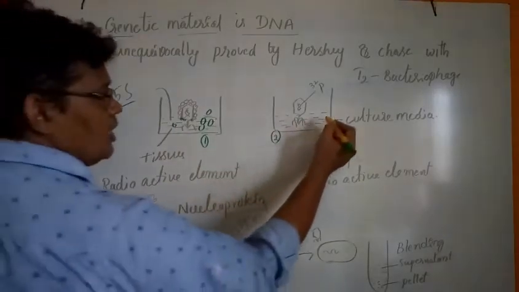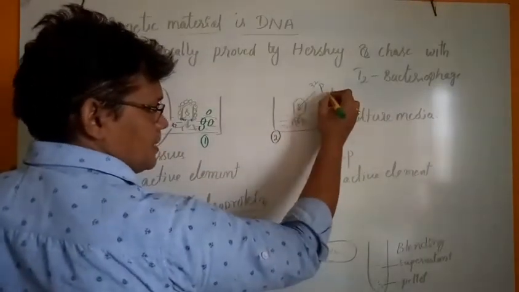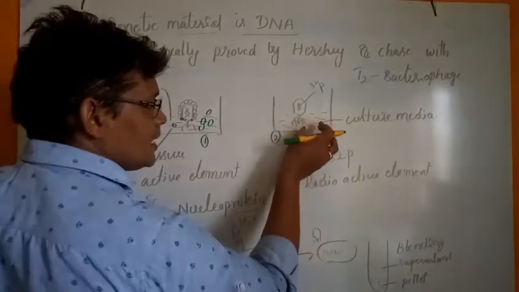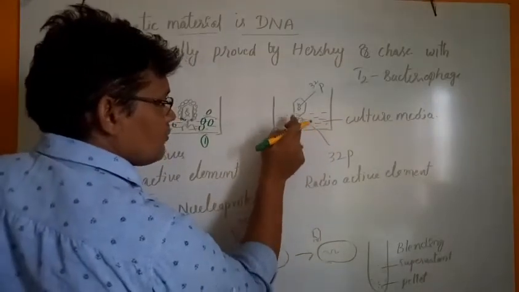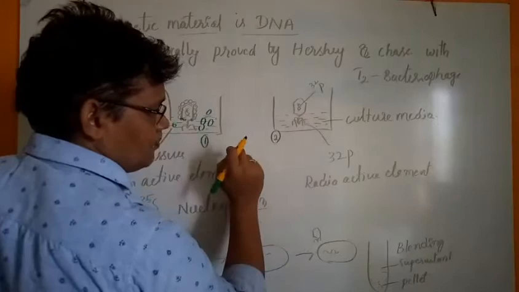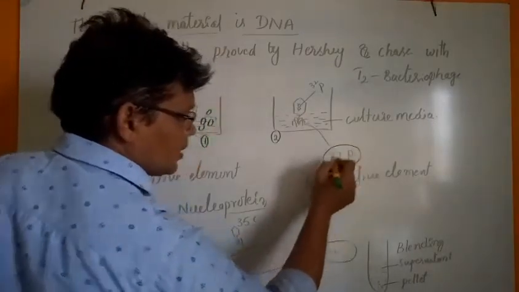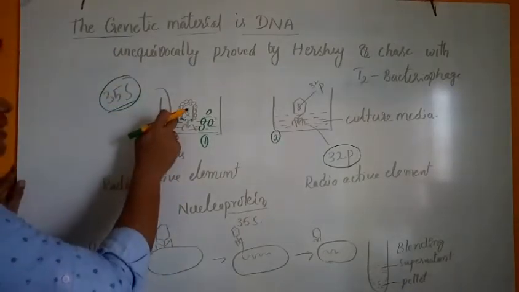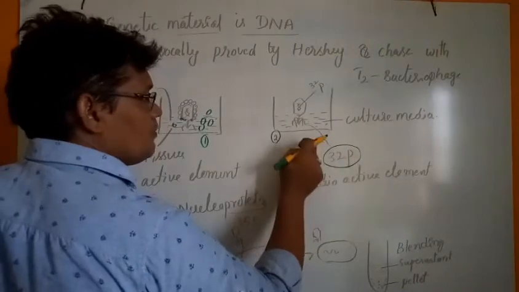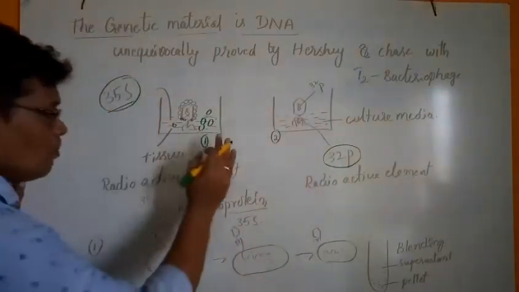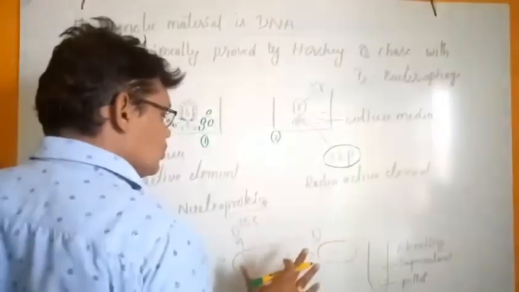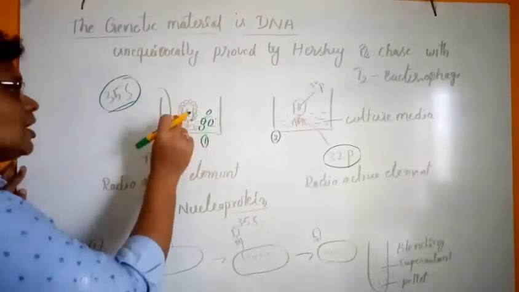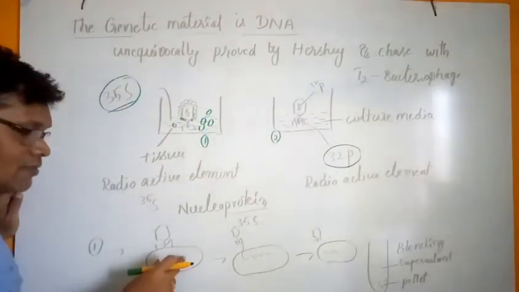In the other culture medium we use phosphorus. The radioactive phosphorus 32P is used in this culture medium for the production of more viral particles. One contains 32P and the other contains 35S. Sulfur is utilized for protein synthesis, and phosphorus is utilized for synthesis of the DNA molecule. Both of these are injected separately into the bacteria. These viral particles containing radioactive elements infect the bacteria.